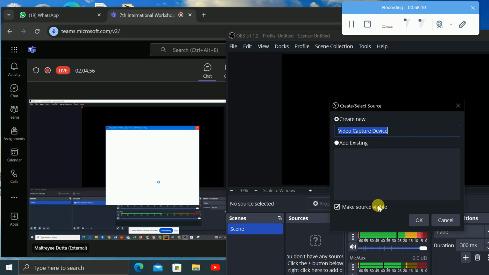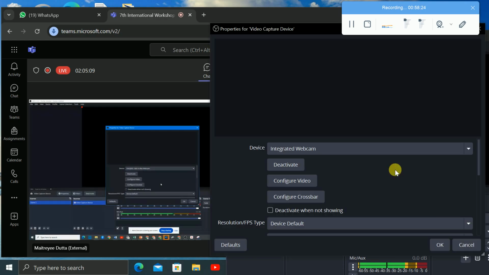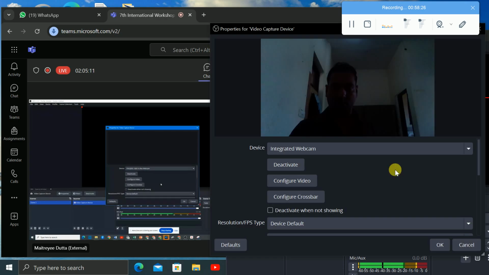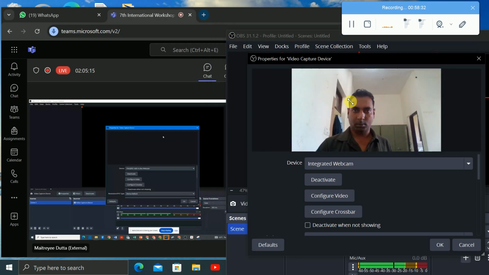It may get some problem maybe, because in Microsoft Teams also I am having some difficulty with the image. Otherwise what will happen is that your picture will come here, right? There is some problem with my camera, so that's why it is not coming here, right?